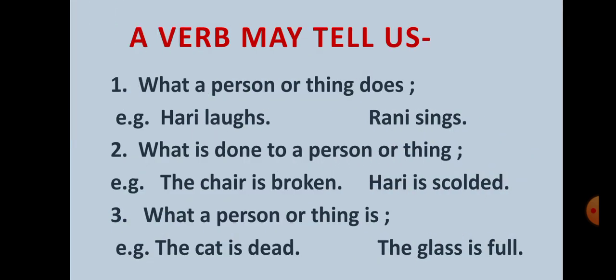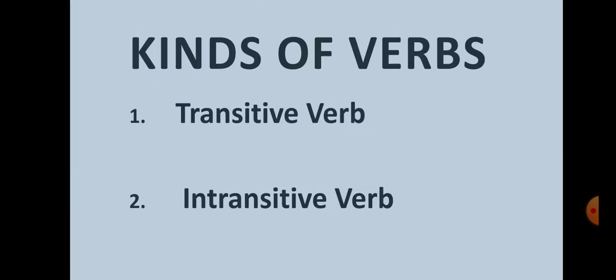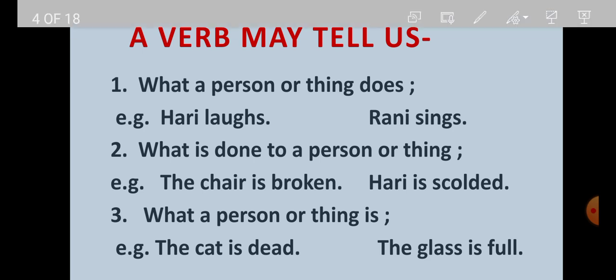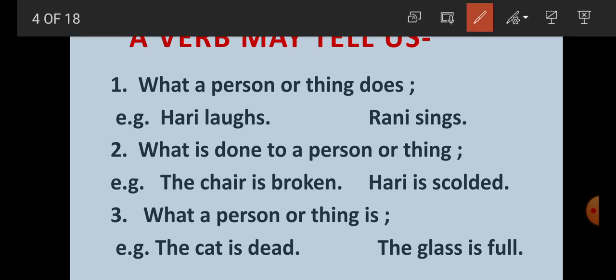Student, what may a verb tell us? So, a verb may tell us three things. Number one, a verb may tell us what a person or thing does. For example, Hari laughs, Rani sings. So, what a person or thing does is told by the verb laugh or sing.